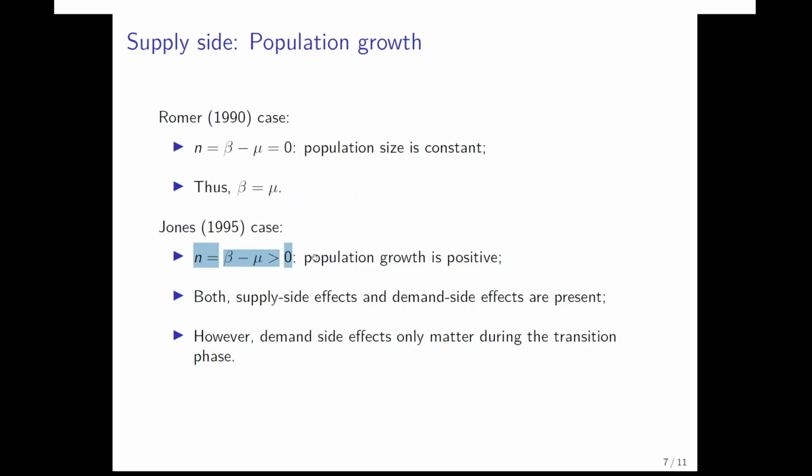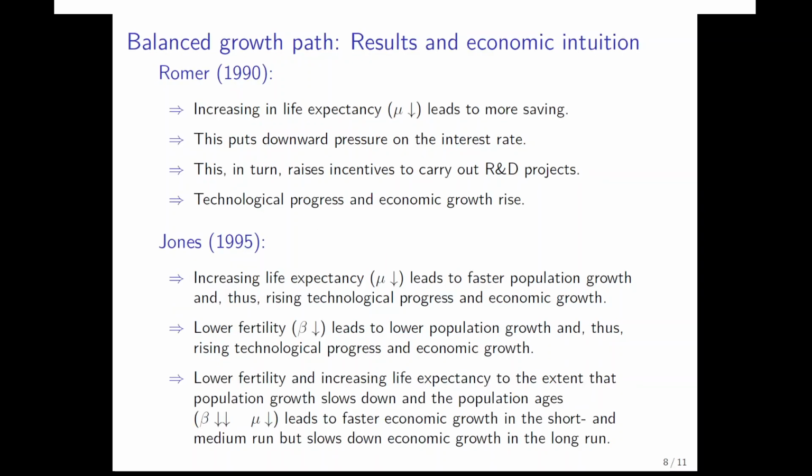In the Roma case, basically, the population size effects on the production side of the economy are switched off by the fact that the mortality rate is always equal to the fertility rate, but the demand side effects are present. So if households change their behavior, this will have effects in the economy, and these effects will have permanent growth effects due to the strong scale effect being present in the Roma case. Now, I do not solve the model here in this chapter because we already solved the Roma model and the Jones model in the corresponding chapters.